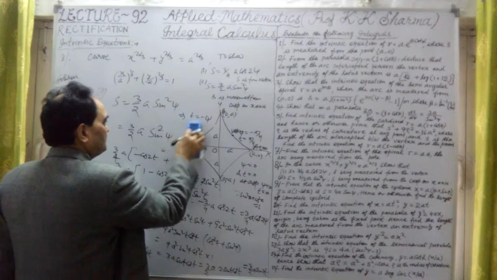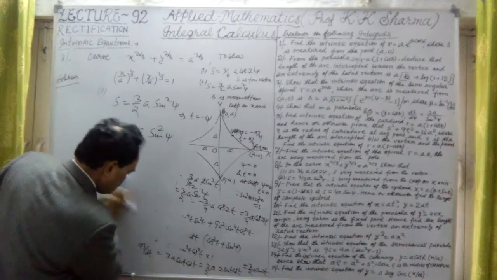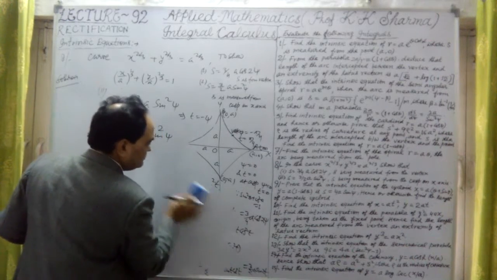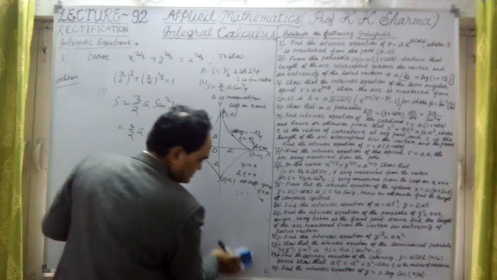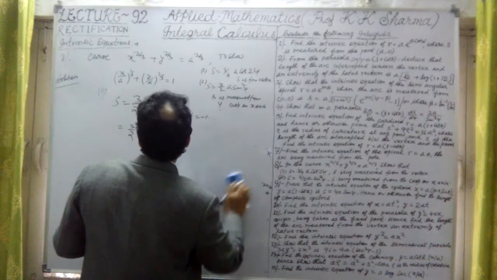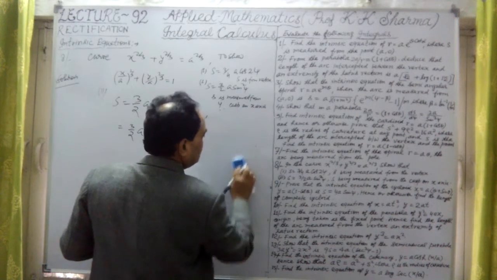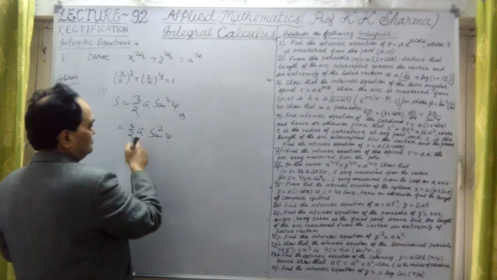This is the right answer. This is the second part of the question. Here we have done both parts, and both are finally solved. Question number 8 we have now completed. The second part is this, 3 by 2a.